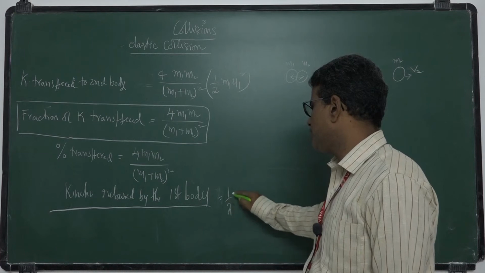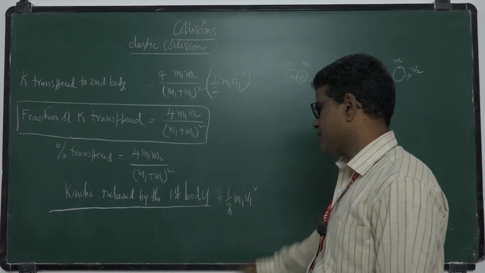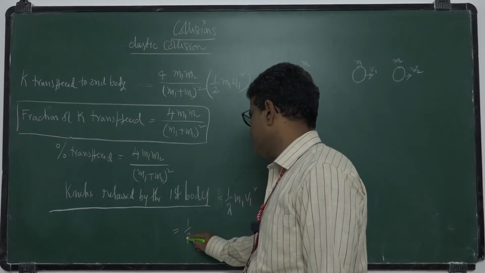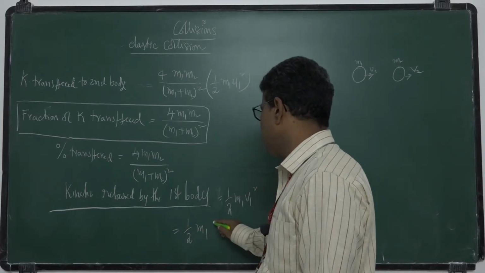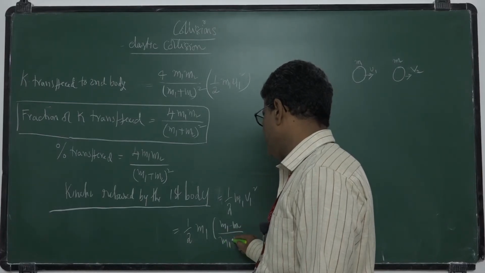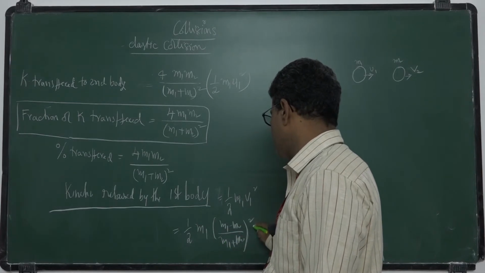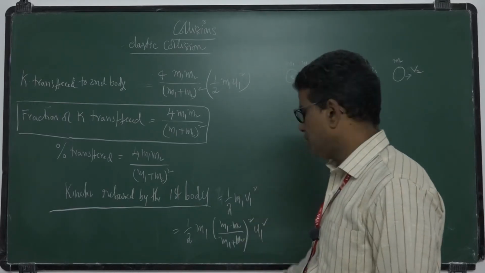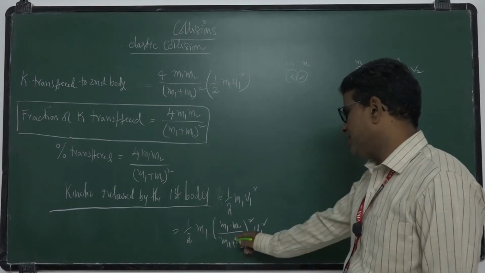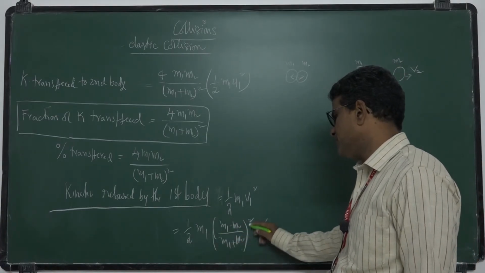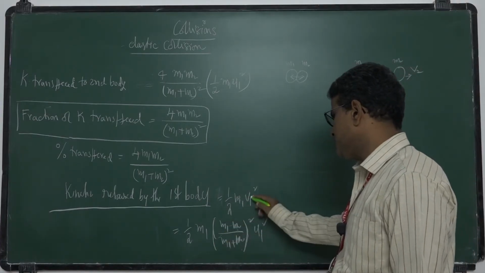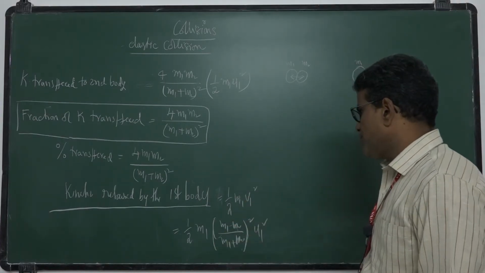It is half m1 v1 square, isn't it? So that is half m1 times v1, where v1 is m1 minus m2 by m1 plus m2 into u1, the whole squared. I substituted this instead of v1, then squared it.